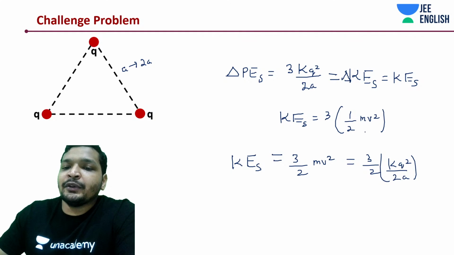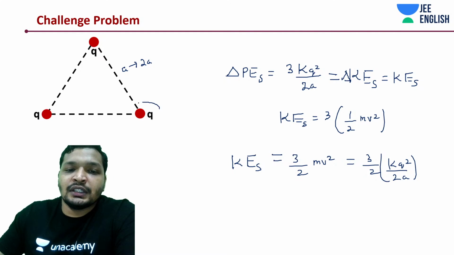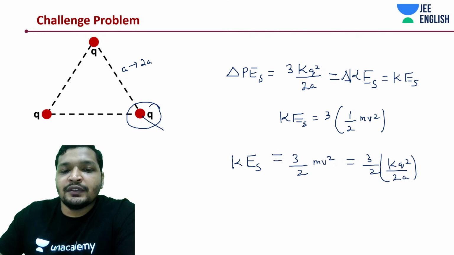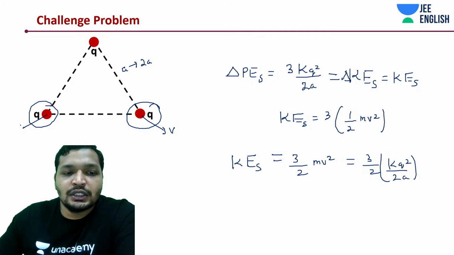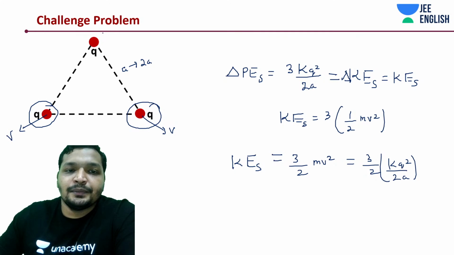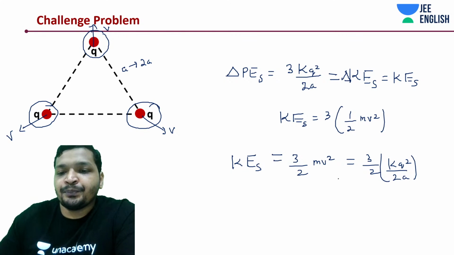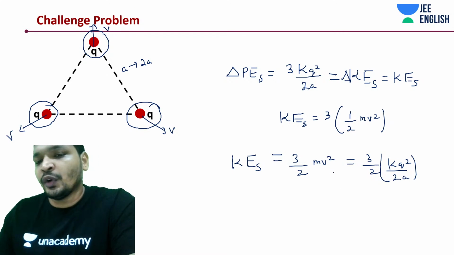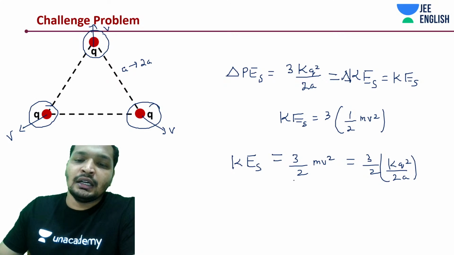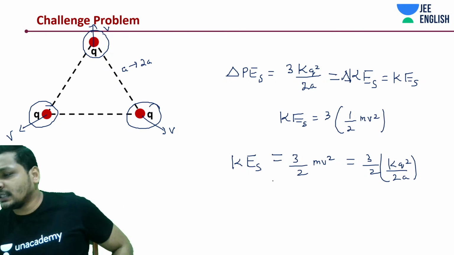It's 3 by 2 mv square. All the charges would have the same velocities, whatever direction it is. Now here lies the question. So what has changed? The potential energy and the kinetic energy as well. It has gained some kinetic energy.